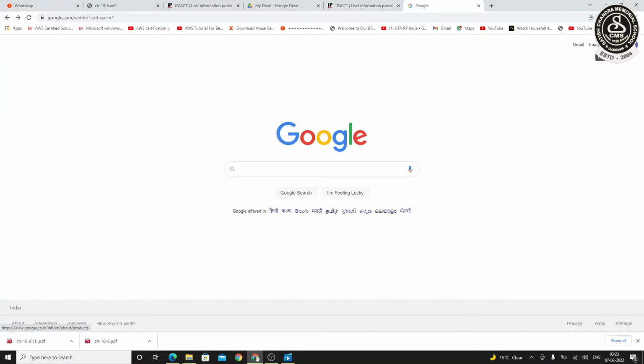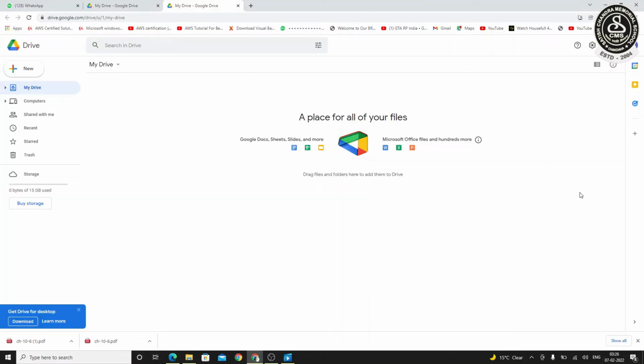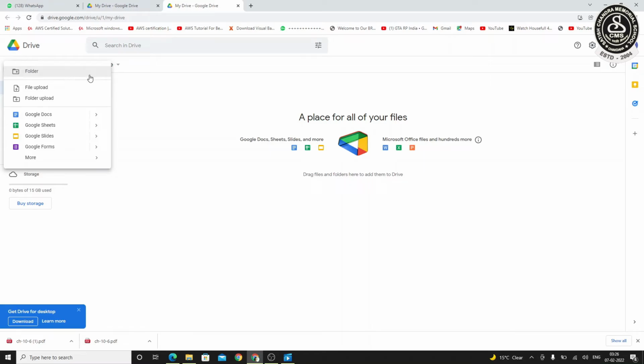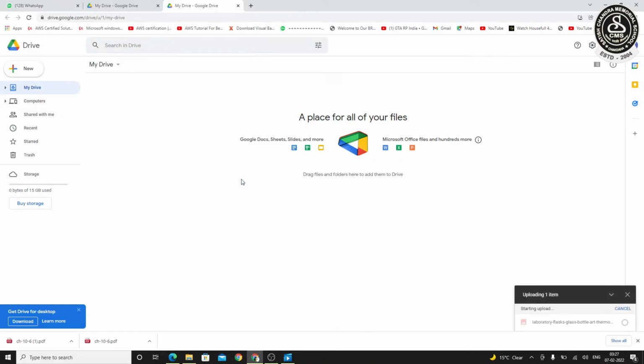These are the options for Google Apps. Click on the Drive option. So this is the Drive, My Drive. And here, if you want to upload a file or a folder, you have to click on New. And you will have these options. That means you can upload a folder, you can upload a file, you can create Google Slides, Docs, or Sheets. So if you want to create these things right now, you can. I'm choosing file. This is the picture that I'm going to choose, and I'm selecting open.